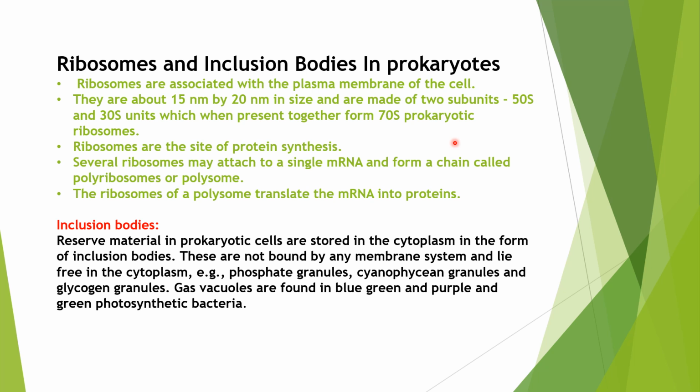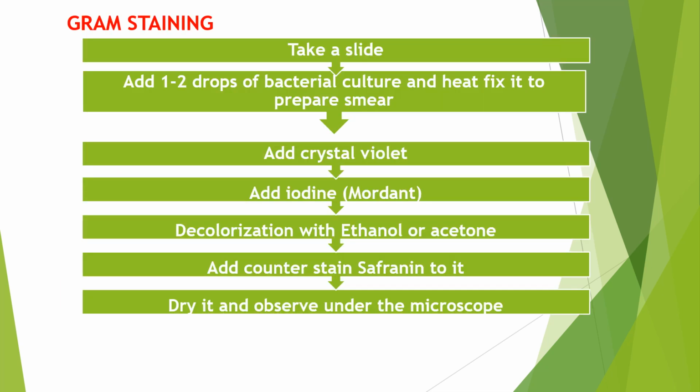Just now I explained inclusion bodies. Prokaryotes store their food material in the form of inclusion bodies, and they do not have any membrane. They lie free in the cytoplasm. Examples include phosphate granules, cyanophycin granules, and glycogen granules. Also, certain green and purple photosynthetic bacteria have structures called gas vacuoles, which help in buoyancy or floating. So that is all about prokaryotic structure.